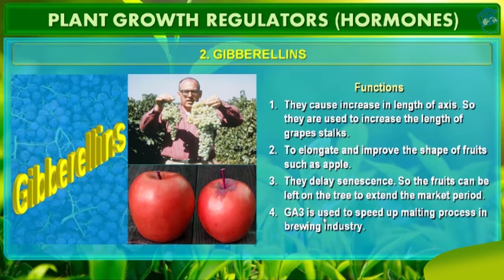And fourth, it is used to speed up the malting process in the brewing industry. To be more precise, GA3. See, there are several forms: GA1, that means gibberellin A1, gibberellin A2 and gibberellin A3. So specifically GA3 is used to speed up the malting process in the brewing industry.